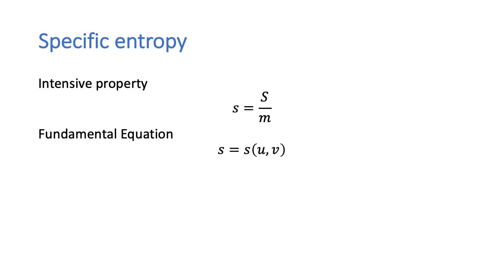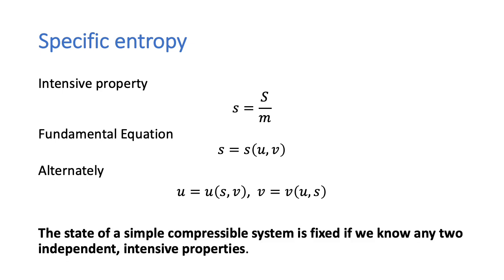The fundamental equation, if we write it in terms of intensive properties, is then s is a function of u and v. By rearranging this, we could also in principle write u as a function of s and v, or v as a function of u and s. And in general, the state of a simple compressible system is fixed if we know any two independent intensive properties.